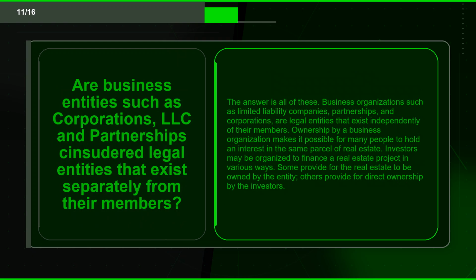Flashcard 11. Term. Are business entities such as corporations, LLCs and partnerships considered legal entities that exist separately from their members? Definition. The answer is all of these. Business organizations such as limited liability companies, partnerships, and corporations are legal entities that exist independently of their members. Ownership by a business organization makes it possible for many people to hold an interest in the same parcel of real estate. Investors may be organized to finance a real estate project in various ways. Some provide for the real estate to be owned by the entity, others provide for direct ownership by the investors.